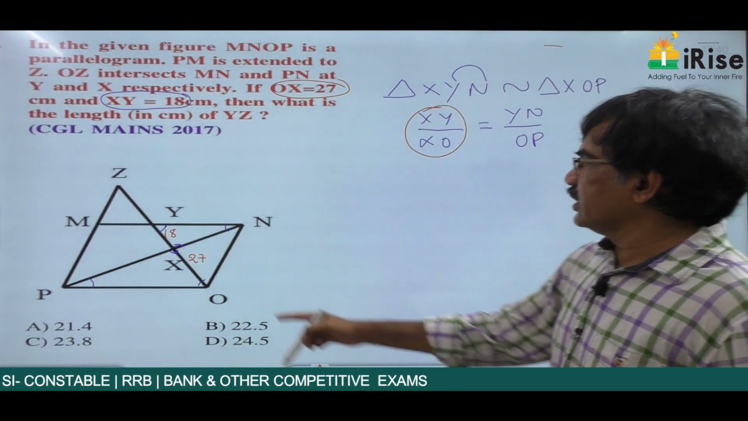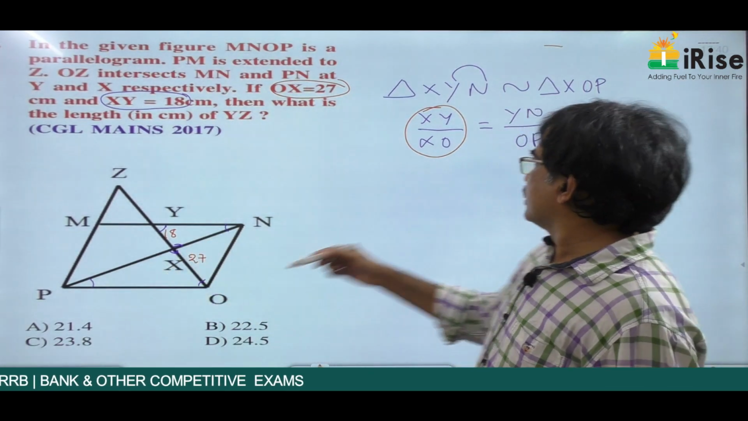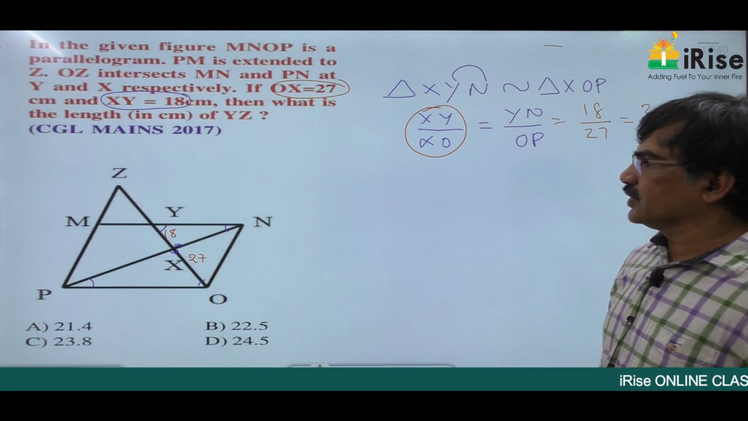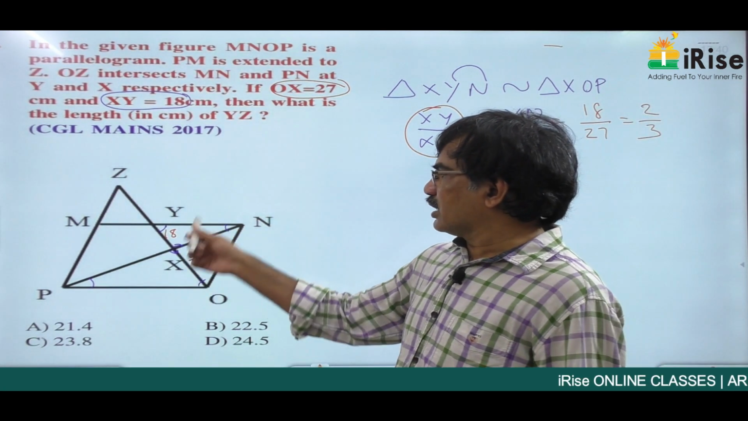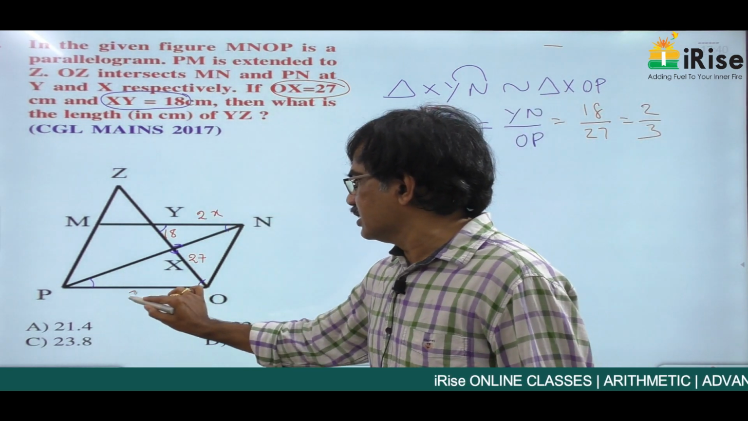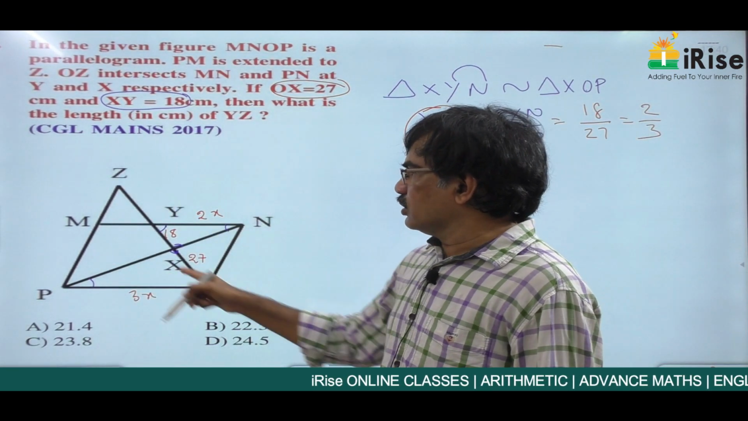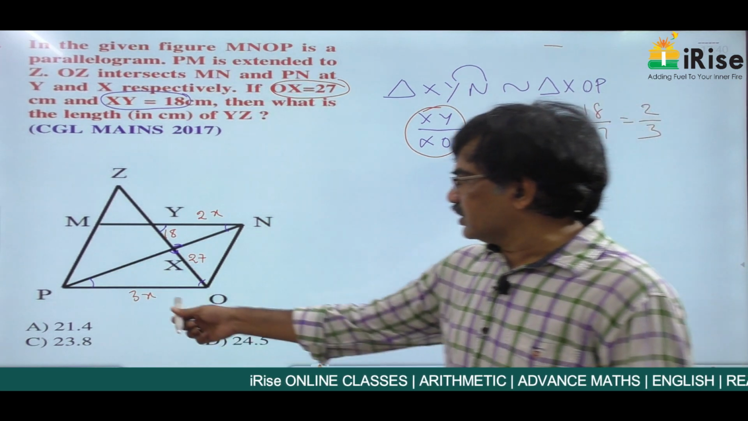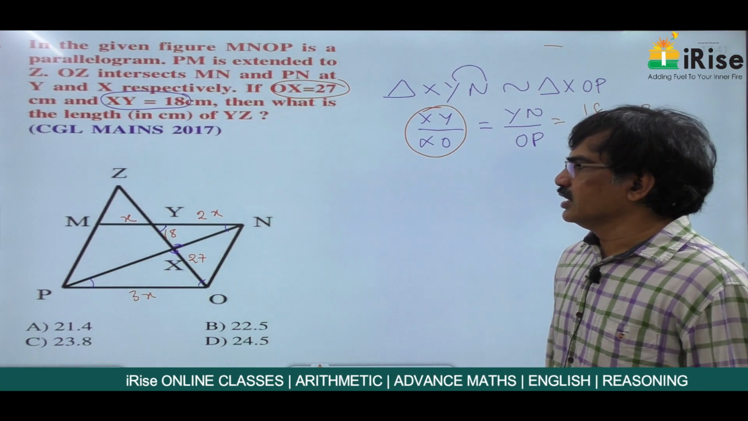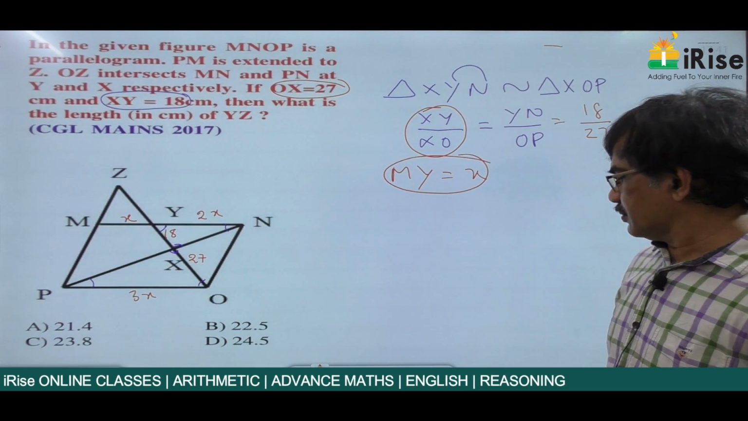Already you know XY by XO, XY is 18 and XO is 27. They are in the ratio 2:3. So these two are all in the ratio 2:3. So if this is 2x, then this is 3x. And already you know this is a parallelogram. Sum of its opposite sides are equal. If this is 3x, this is 2x. Therefore this length is x. Therefore MY is equal to x. Next.